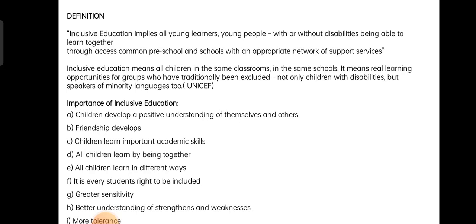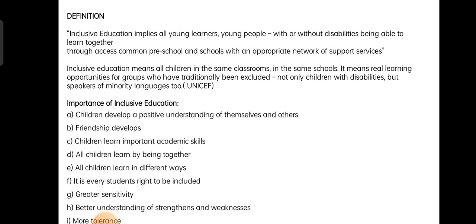What is the importance? See, children develop a positive understanding of themselves and others. So when the children are disabled, if the child is hearing impaired, vision impaired, blind, or has locomotor disorders, all this you will learn as we get to know inclusive education.